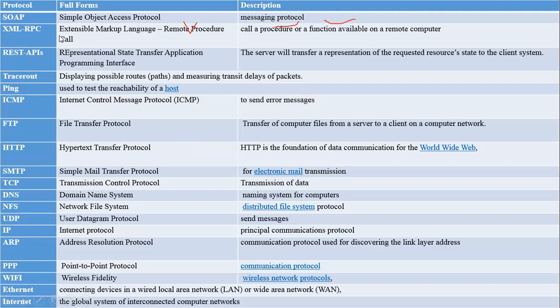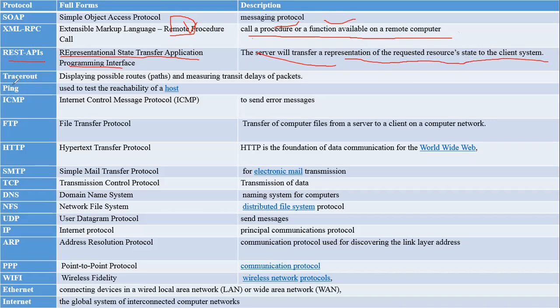Next one is XML-RPC, Extensible Markup Language Remote Procedure Call. Remote is nothing but through the internet, or multiple computers on the internet. If I want to send some information, or call a procedure or function available on a remote computer, at that time I have to use the XML-RPC protocol. Next one is REST APIs, Representational State Transfer Application Program Interface. The service will transfer a representation of the requested resource's state to the client system.